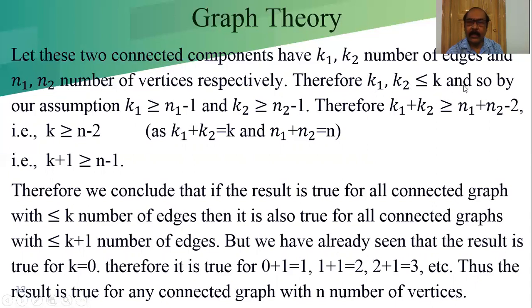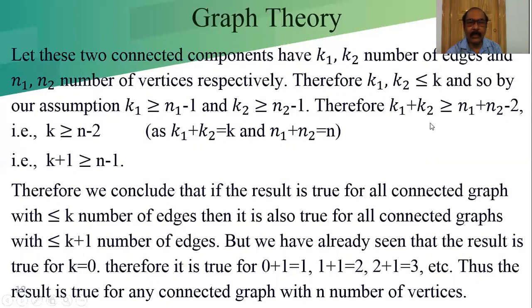Therefore, k1 and k2 are less than or equal to k, and so by our assumption, it is already shown and this is our assumption, it is true for k1 and we have to show that it is true for k2. So k1 is greater than or equal to n1 minus 1, and k2 is greater than or equal to n2 minus 1. Therefore, adding these two inequalities, what we will get? k1 plus k2 is greater than or equal to n1 plus n2 minus 2. That is k.